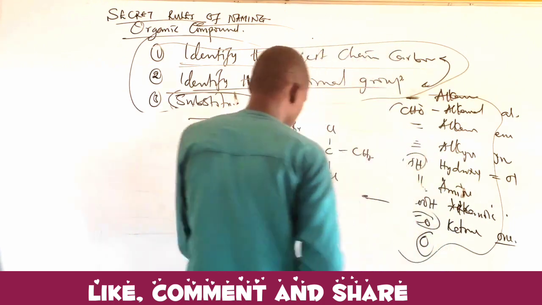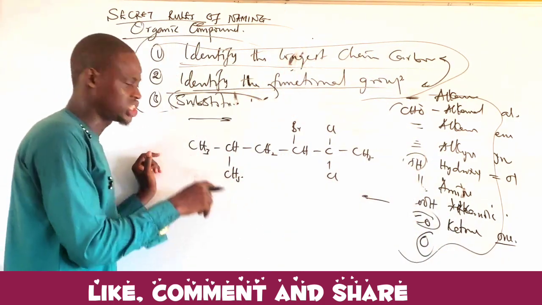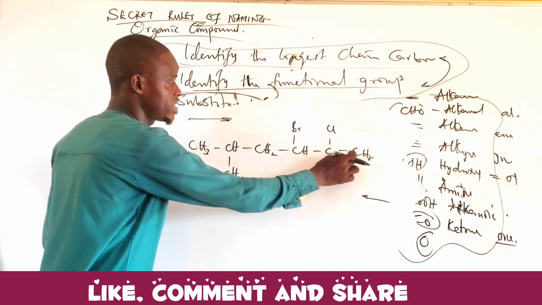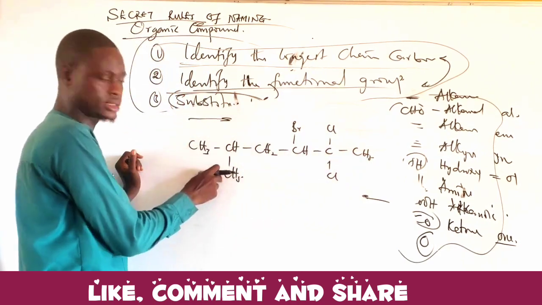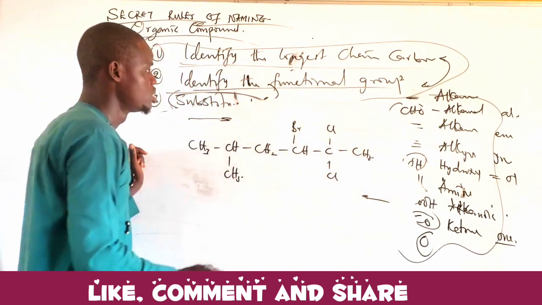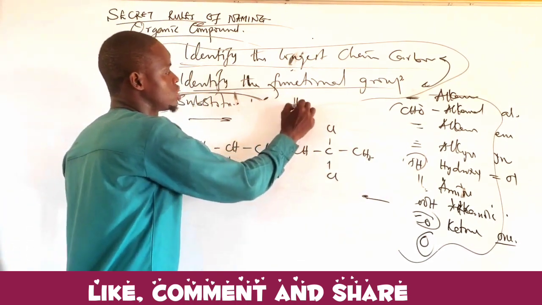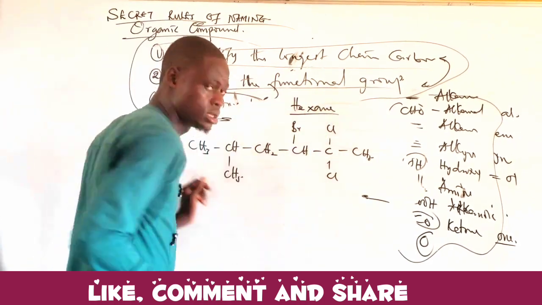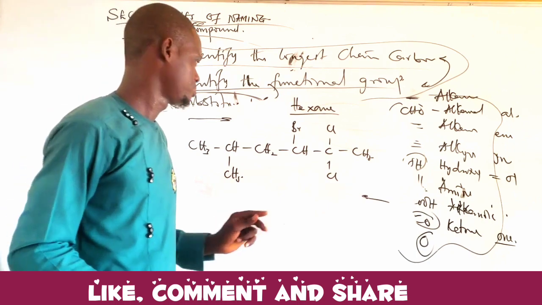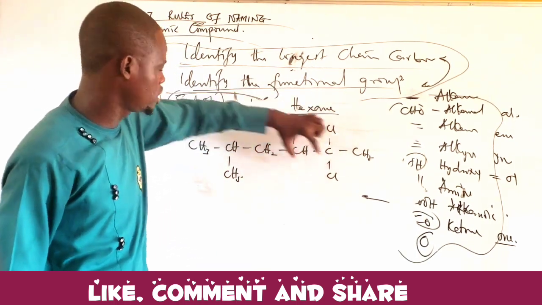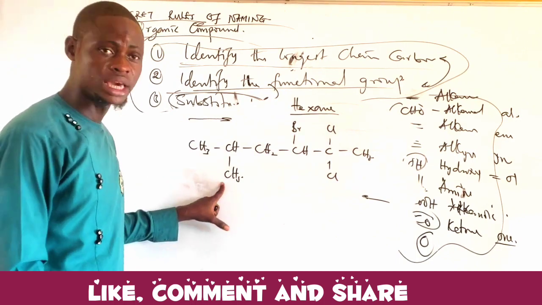Now, let's check again. What is the longest chain? The longest chain is 1, 2, 3, 4, 5, 6. If I count like 1, 2, 3, 4, 5, 6, it's the same, 6. So I'm going to take this as the longest straight chain. Since it's 6, I know it is hexane. Since there is no functional group there, it is hexane. Now, let's name it. We have a mixture of substituents: bromine here, chlorine, and methyl. Are you getting something now?